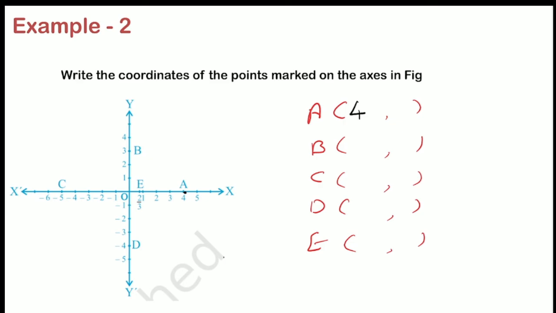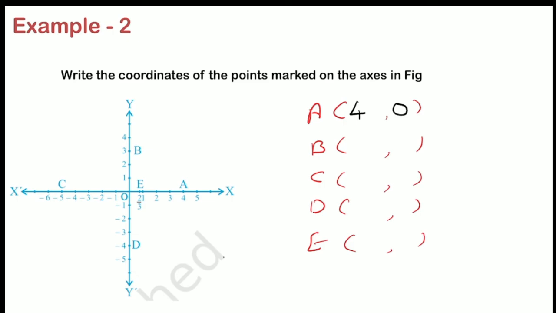Now, if you look at the y-axis from the point, where will it coincide? So this is my y-axis, right? If I look at the y-axis from the point, it will coincide at this 0, right? So I have to write 0 as the y coordinate because it coincides at 0, right? So this will be my first coordinates for the point A, 4 and 0. Now second one is B.